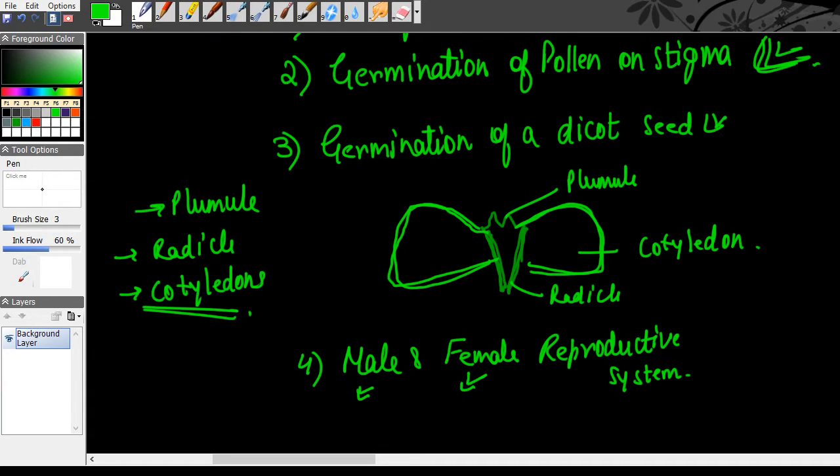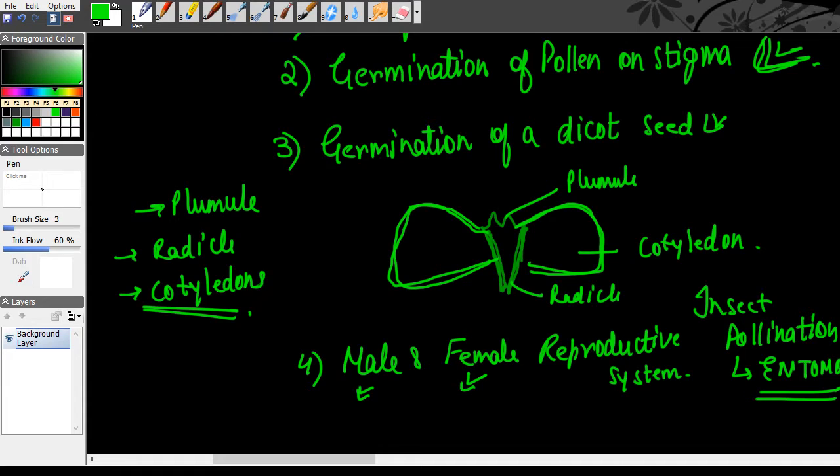Okay, by insects. I'm not too sure actually. Pollination by insects. This process is called entomophily. Okay, it is called entomophily. So insect pollination is known as entomophily.